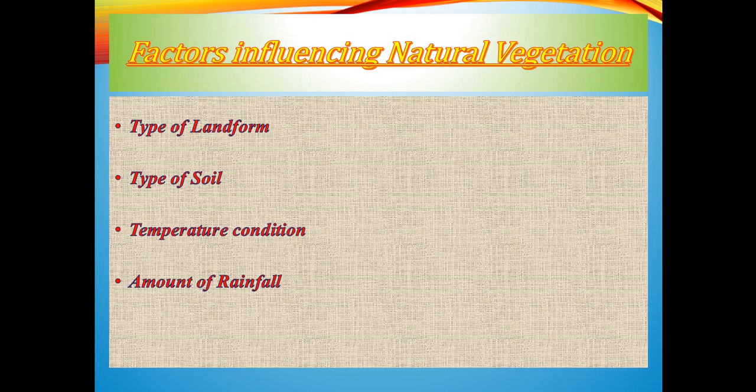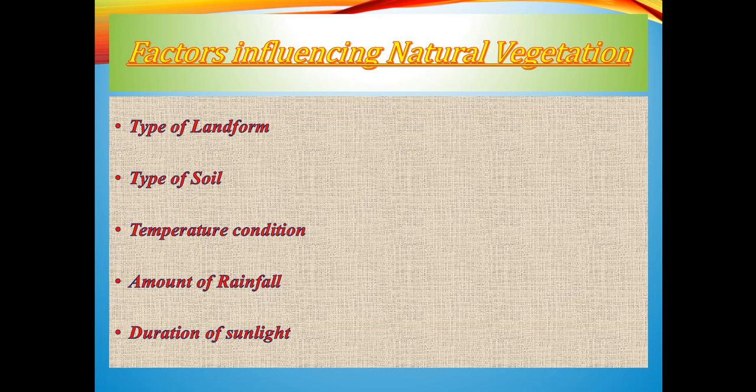That means the stunted growth or the scrubby vegetation will be there. And lastly, duration of the sunlight. Now, the more the duration of the sunlight, the more the temperature, and obviously it will get proper nutrients for its photosynthesis purposes, and then obviously the dense network of the vegetative cover will